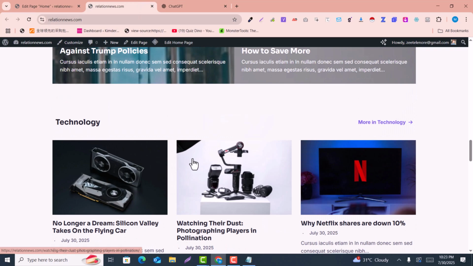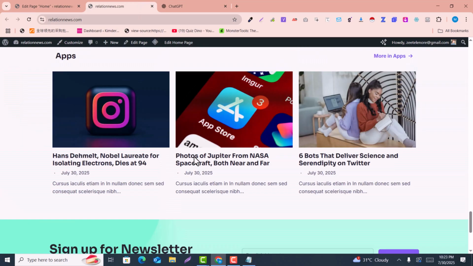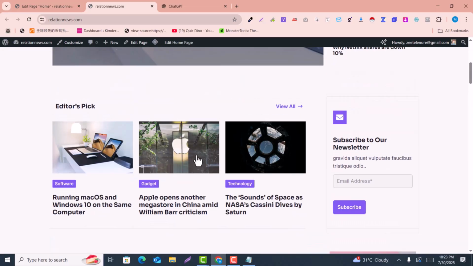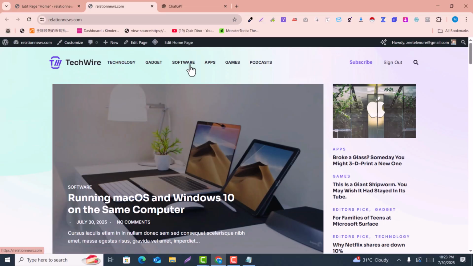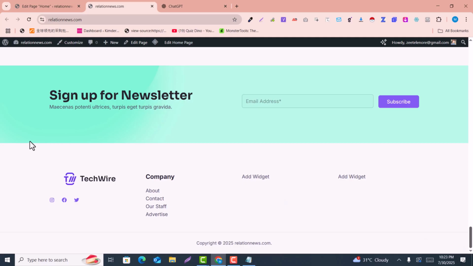So this is the home page style. I think this is looking good. So if you see here on the top, this is the header and this is the logo, and this is the footer. So how you can modify, I will also let you know.